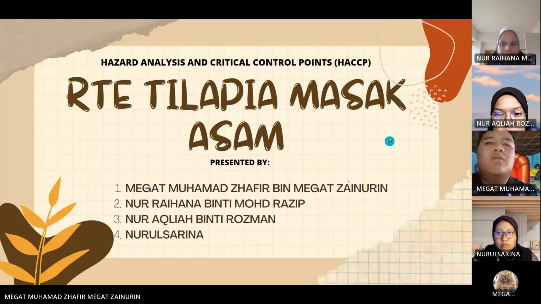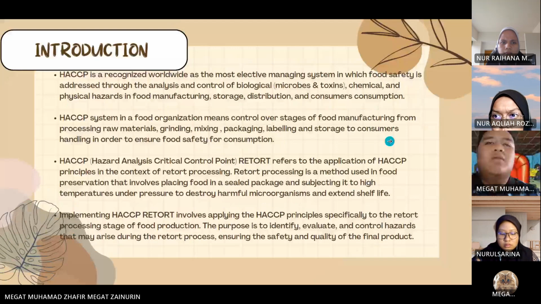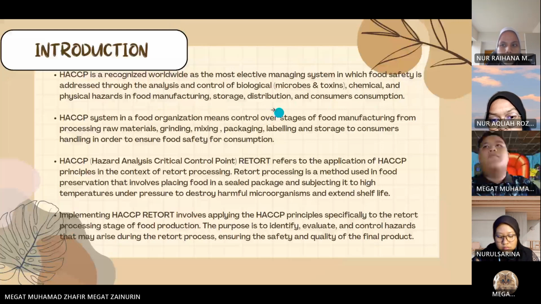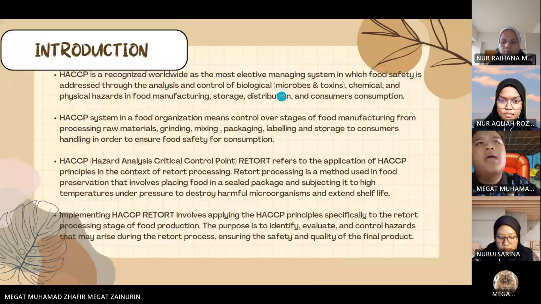Next is the introduction. HACCP is recognized worldwide as the most effective management system in which food safety is addressed through the analysis and control of biological, chemical and physical hazards in food manufacturing, storage, distribution and consumer consumption. A HACCP system in a food organization means control over every stage of food manufacturing, from processing raw material, grinding, mixing, packaging, labeling and storage to consumer handling, to ensure food safety for consumption.